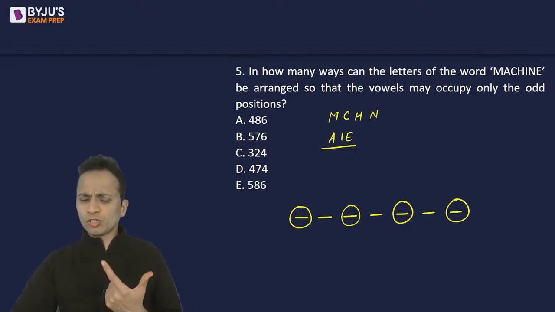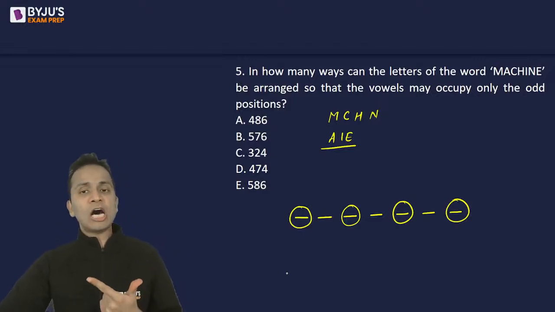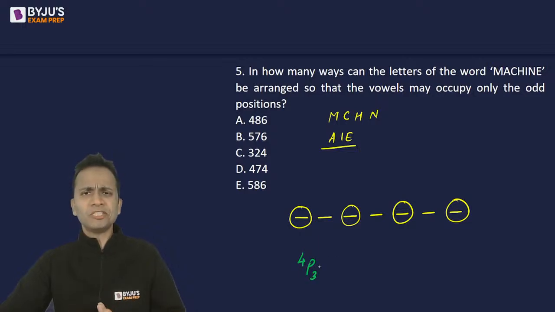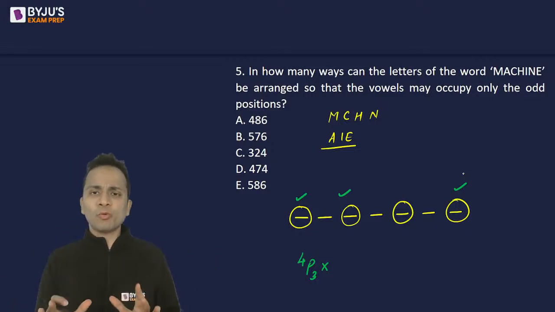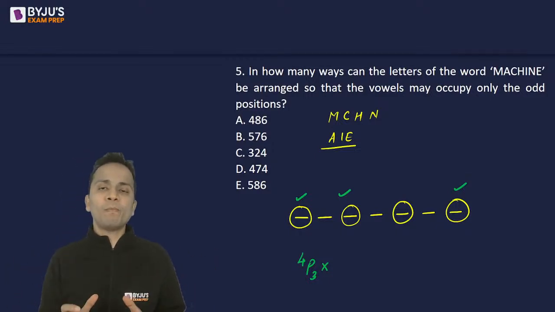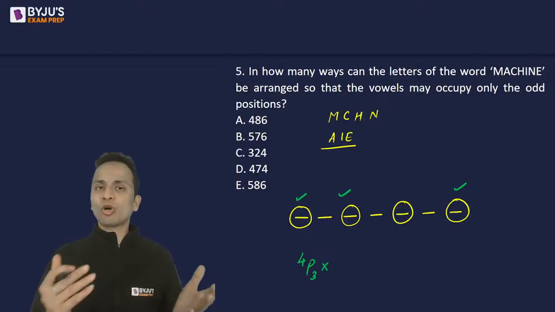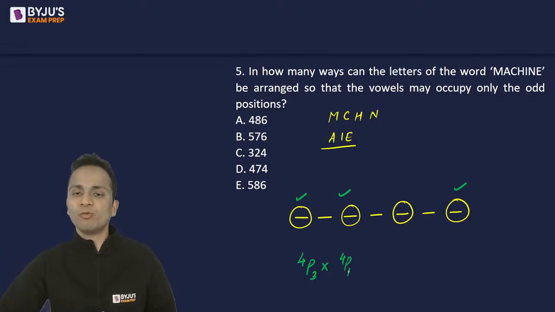Okay. So first of all, we'll have to place these three vowels at the four places. So in how many ways can I place three vowels on four places? It will be 4P3. Okay, permutation, because this is arrangement, right? Now, three places will be occupied. Let's say this place and this place are occupied. Now, whichever three places are occupied, I am left with four places on which I have to place four consonants. So, four places, four consonants to be placed. So, it can be written as 4 factorial or 4P4.